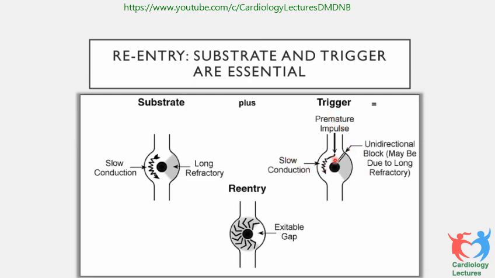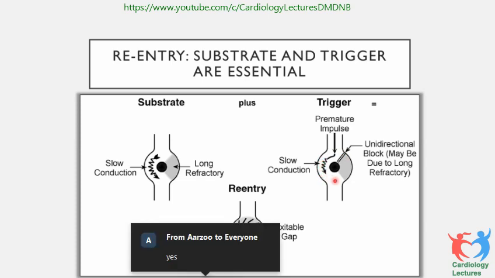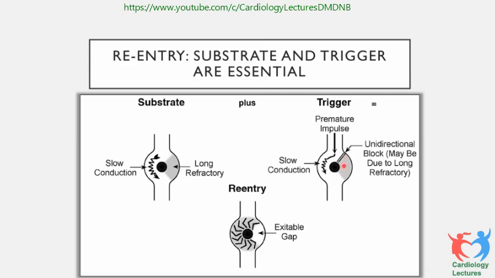The premature impulse comes down, it conducts over the slow pathway, because the premature impulse gets blocked in a unidirectional way, because it's so premature that the fast pathway has not yet recovered. It is refractory, so the impulse will go down the slow pathway. When it reaches this point, this becomes excitable tissue again. This is the excitable gap, and it goes up and starts re-entry.